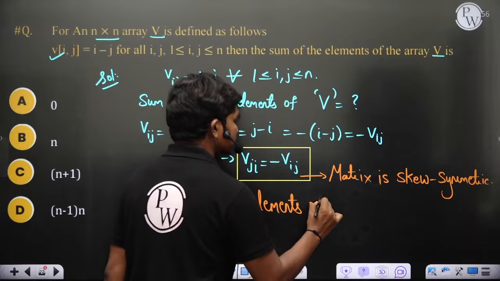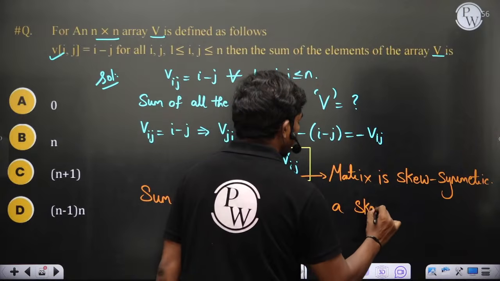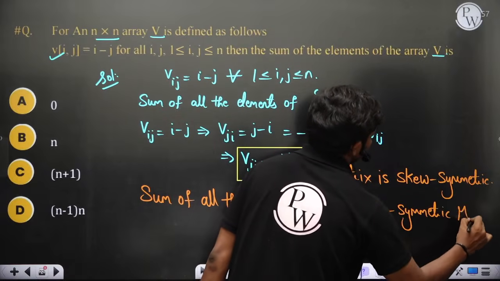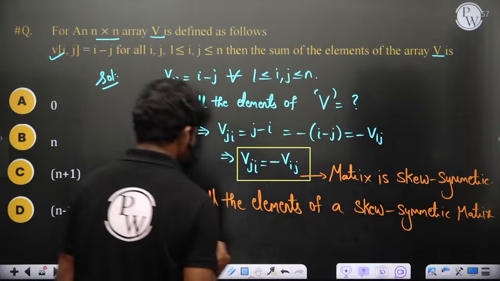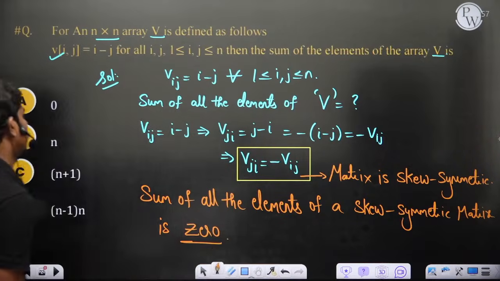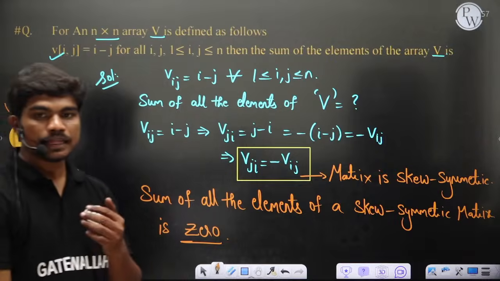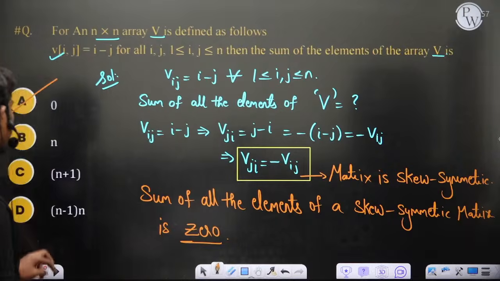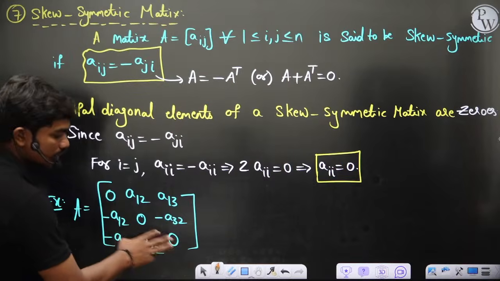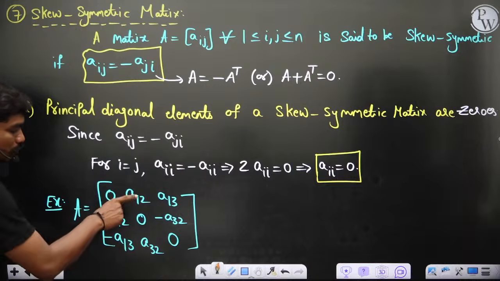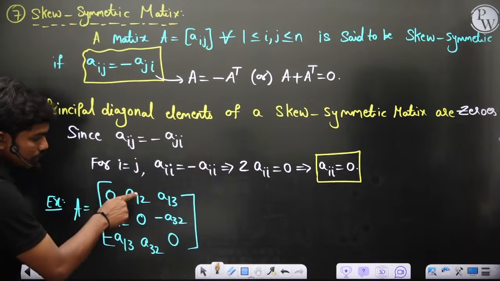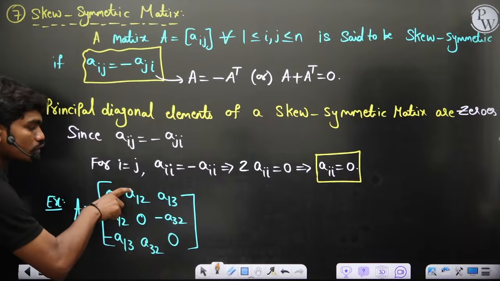And you know the sum of all the elements of a skew-symmetric matrix is 0. A is the correct answer. This can be done even more easily. If I look here, these three diagonal elements do not contribute to the summation because they are zeros. The sum of these two would be 0, of these two would also be 0. For every element there will be a contradicting element with a minus sign, so the sum of those two elements would be 0.